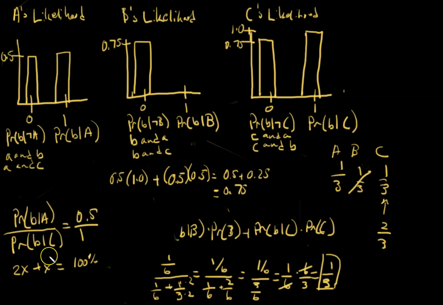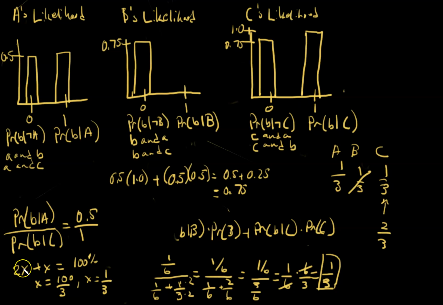This x represents A's chances of being pardoned. So x is equal to 100 over 3, or x is equal to 1/3, or 33%.